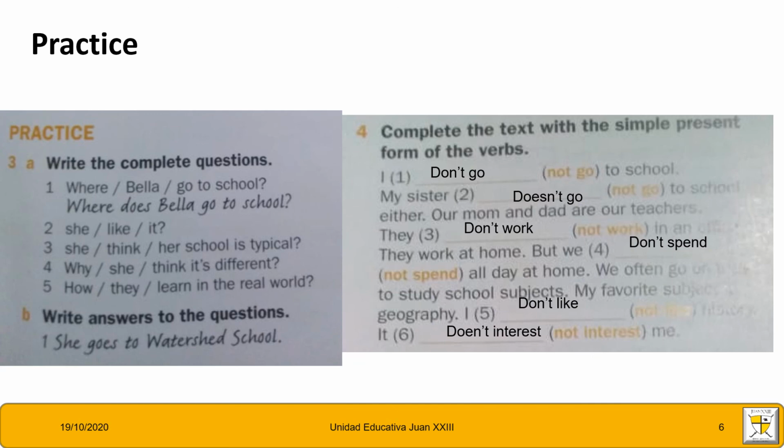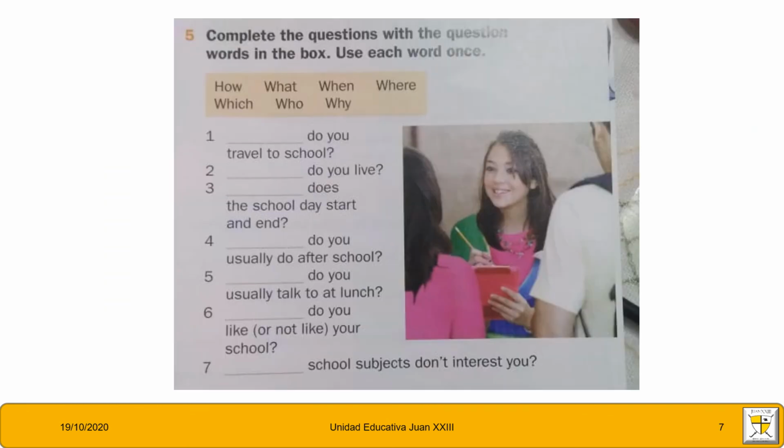Okay, here we have a little practice, okay? Here you write the complete questions, and then you have to complete the text with the simple present form of the verb. Here is the exercise already done, okay? And then you have to complete the questions with the question words in the box and use each word once, okay? You have to do this in the class, okay?